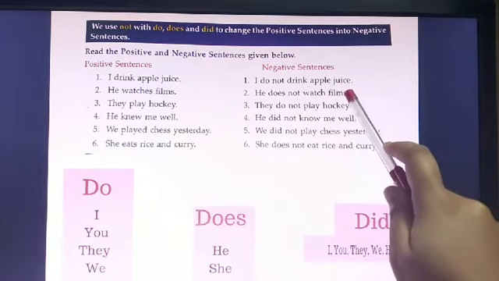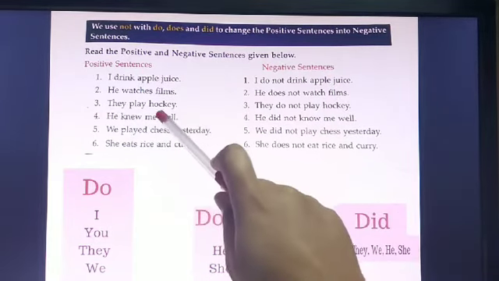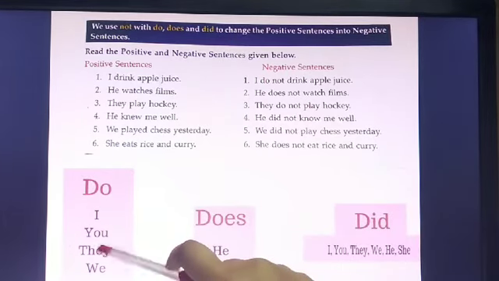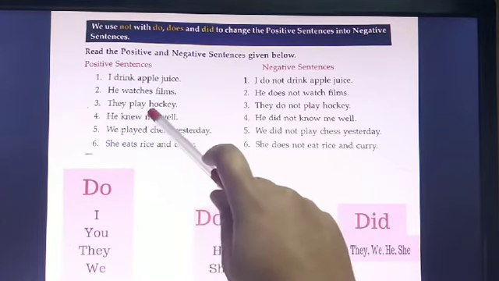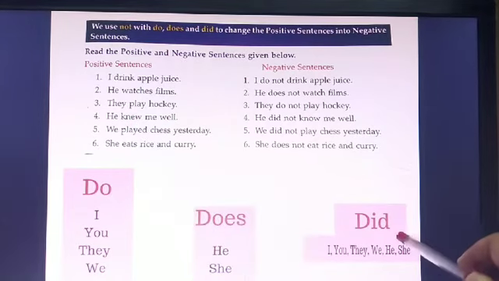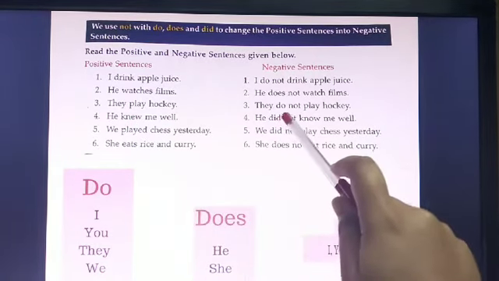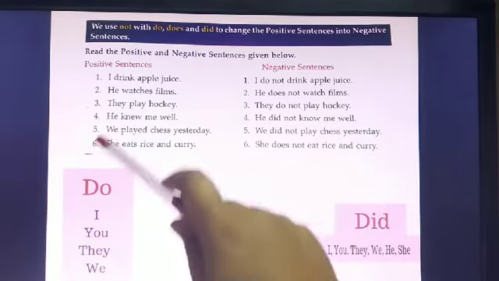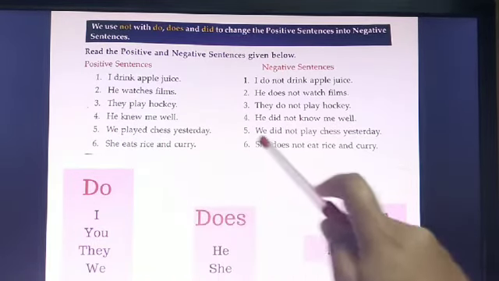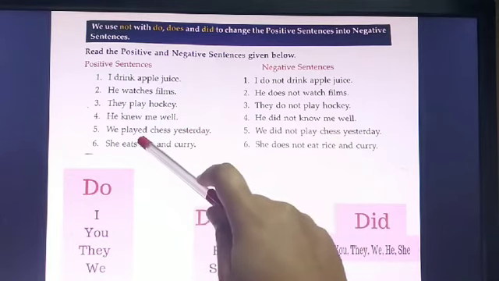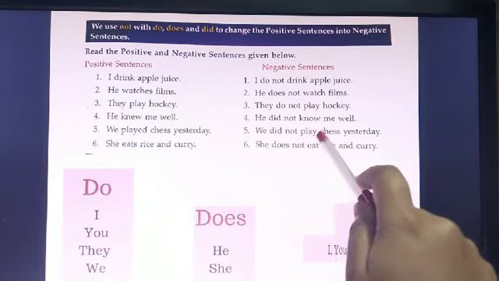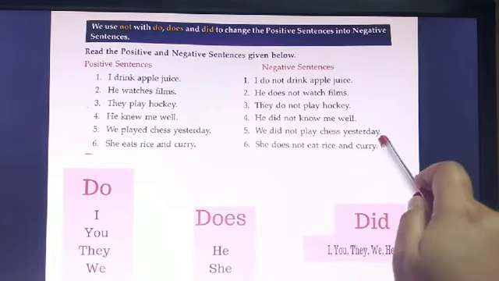Films. They play hockey. They do not play hockey. They do. He knew me well. Knew is the past form, so we will use did. So he did not know me well. Number 5. We played chess yesterday. Played, again a past tense, so we use did. We did not play chess yesterday.